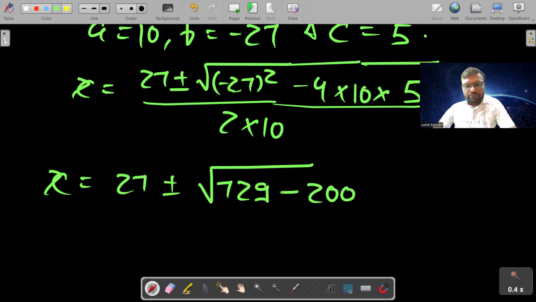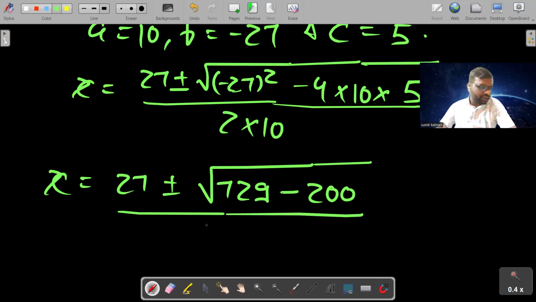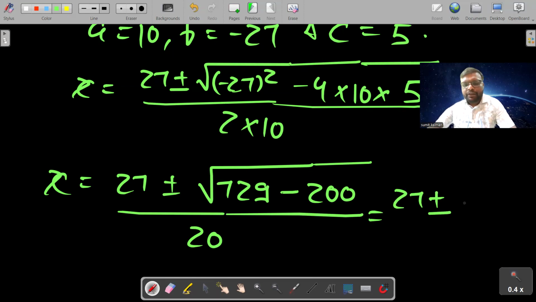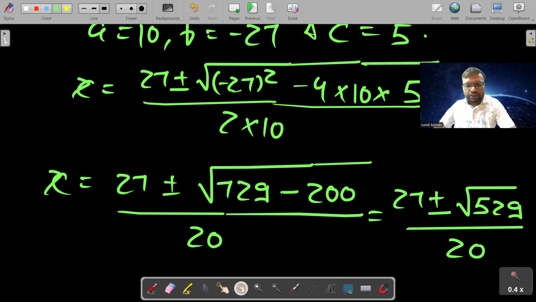So in this way, you have to do the calculation also. You have to break in parts and then do the calculation. Calculation is very simple. And 2 into 10, 20. So here, friends, here it will become 27 plus minus under root 529 upon 20.